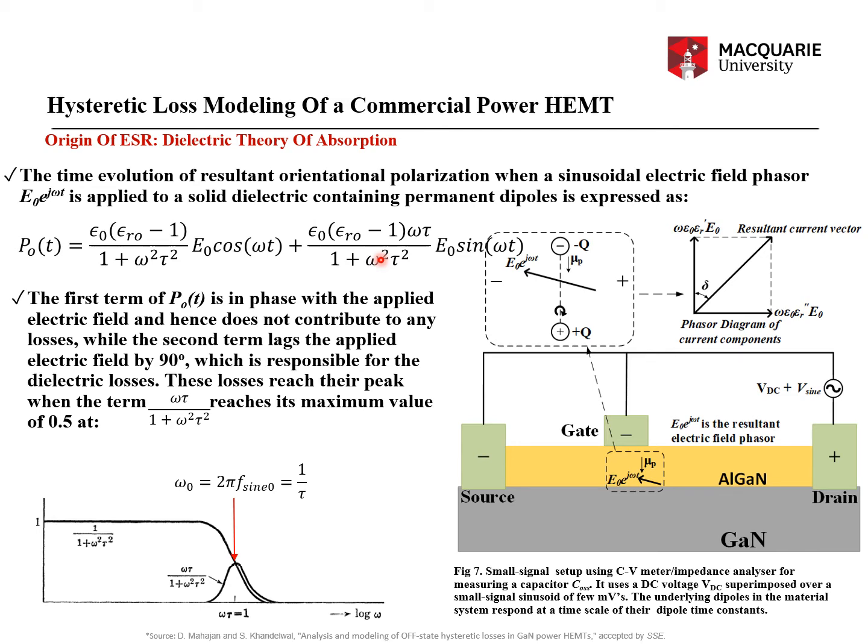sometimes in the textbooks they also talk about, if it's an ionic crystal, then the ion can transition from one energy state to another energy state, and that can also have these components which are proportional to 1 by 1 plus omega square tau square and omega tau by 1 plus omega square tau square. In any case, the time constant tau will give you the idea about the time at which that phenomenon reaches 1 by e of its maximum value, right?